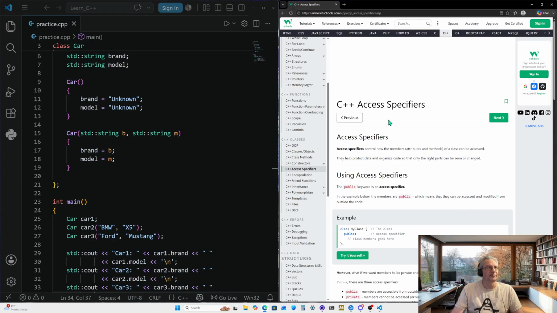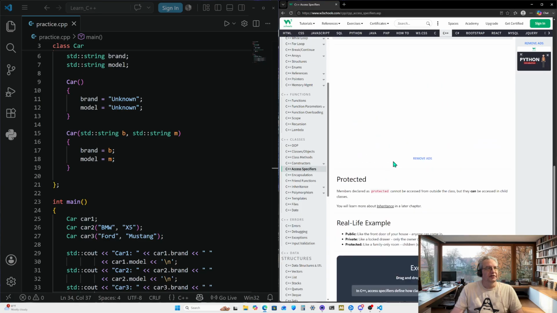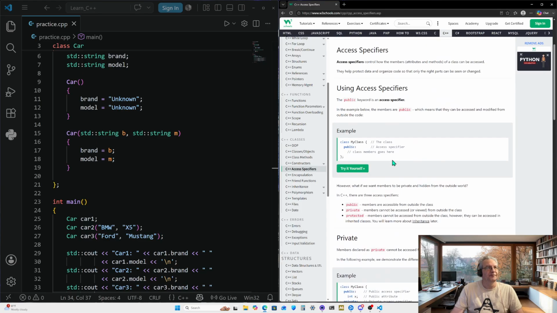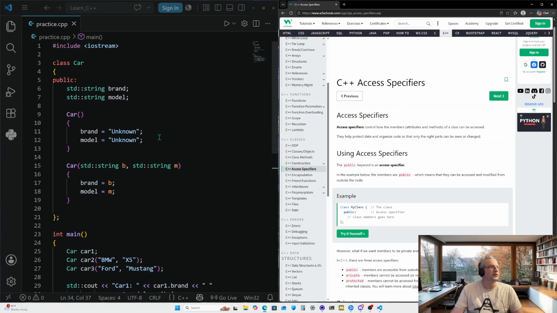It looks like we're going to jump into access specifiers, and it looks like we have plenty of time for that. This section is not too long, so let's go ahead and get started on C++ access specifiers, which would be telling us a little bit more about this right here, because we know that that is an access specifier based on notes that it left for us in previous examples.